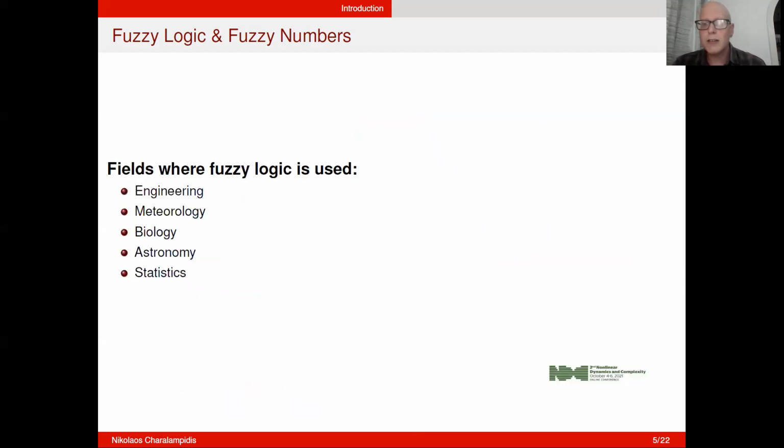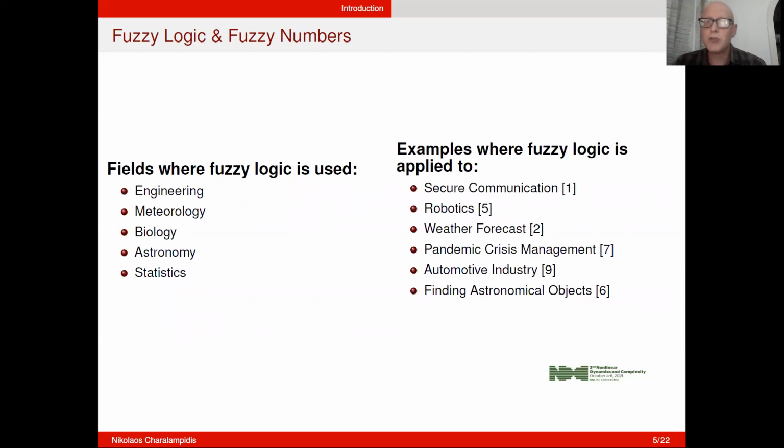The fuzzy logic finds its usefulness in various fields, and examples where fuzzy logic is applied are risk assessment methods for network security, autonomous robot navigation, rain and temperature prediction, performance evaluation of automobile fuel consumption, and many more. So we thought, why don't we try to use fuzzy logic and fuzzy numbers to our situation?